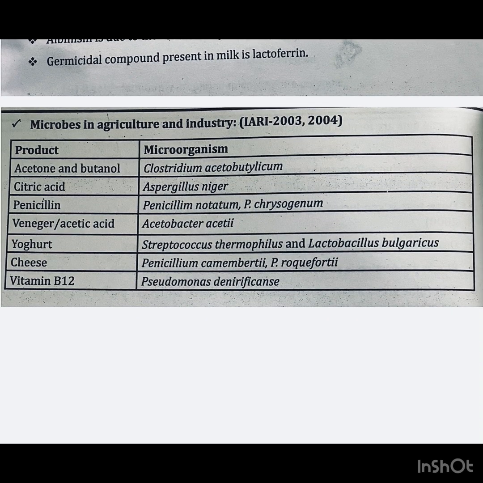This is the match of the following. This question was asked in IARI 2003 and 4. These are the products and their corresponding microorganisms. Acetone and butanol, Clostridium acetobutylicum. Citric acid, Aspergillus niger. Penicillin, Penicillium notatum or Penicillium chrysogenum. Acetic acid, Acetobacter aceti. Yogurt, Streptococcus thermophilus and Lactobacillus bulgaricus. Cheese, Penicillium camemberti and Penicillium roqueforti. Vitamin B12, Pseudomonas denitrificans. So students, these all are the short notes of microbes in industry.